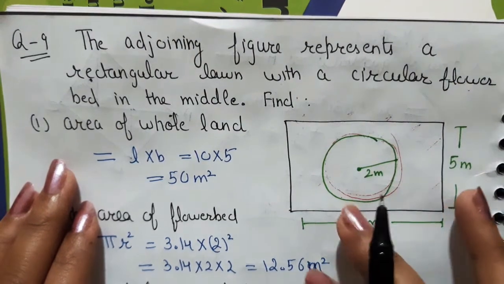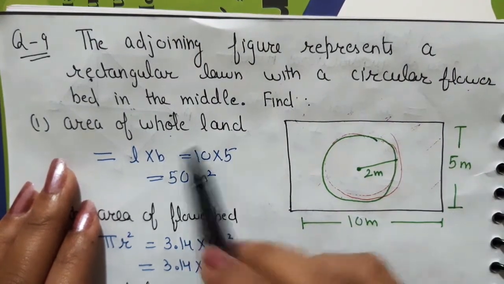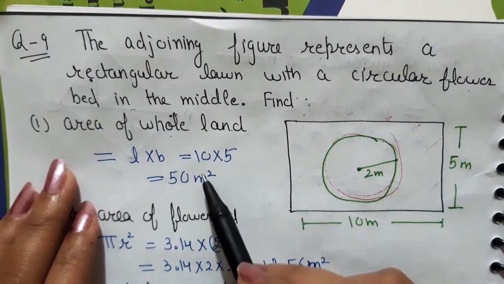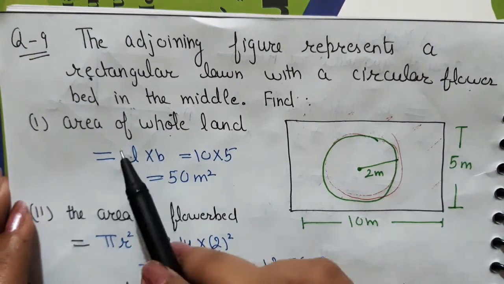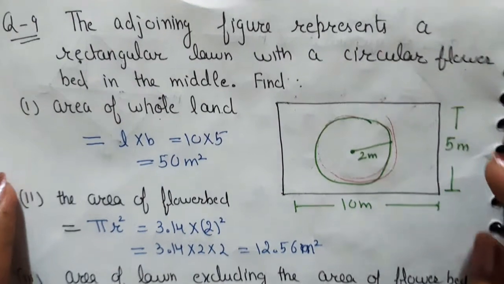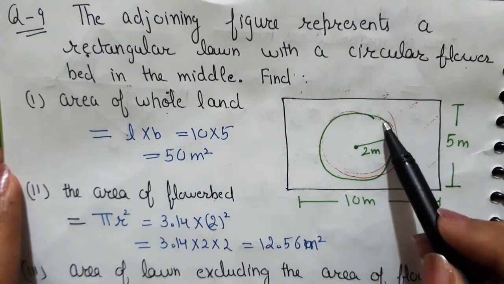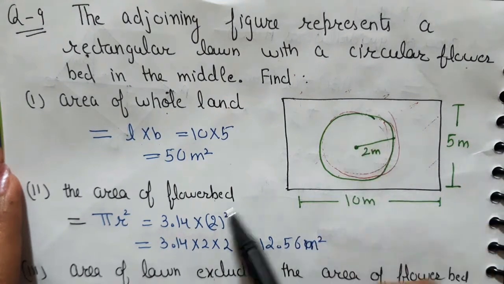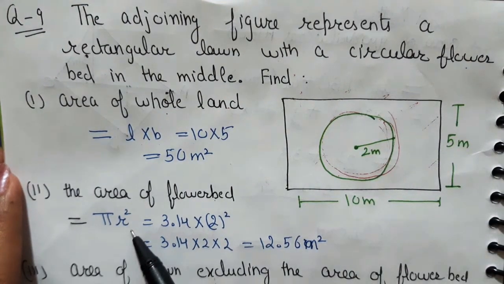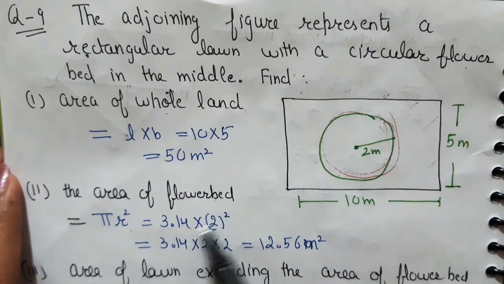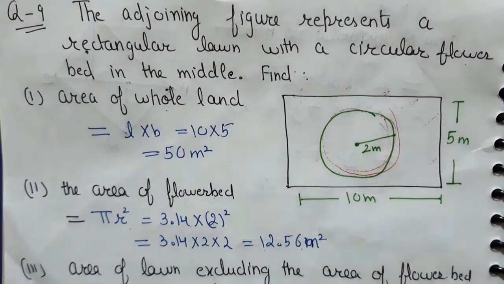How will you find? Its shape is rectangular, so its area is length into breadth. Length is 10 and width is 5. So 10 into 5, 50 meters square is the area of the whole land. Second part, they are asking the area of the flower bed. This is the flower bed and it is circular in shape, so the area of circle is pi r square. As you know, the value of pi is 3.14 and radius is given 2. So it is 3.14 into 2 square, that is 3.14 into 2 into 2, that is 12.56 meters squares.